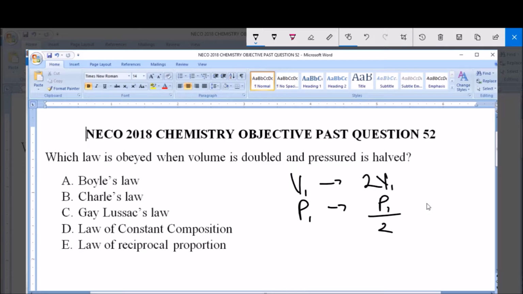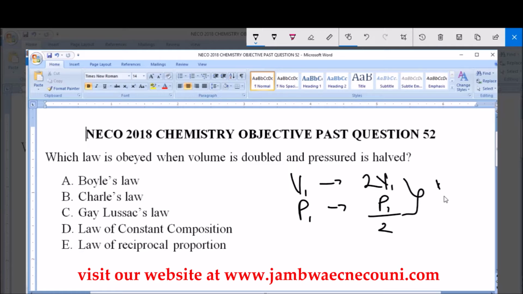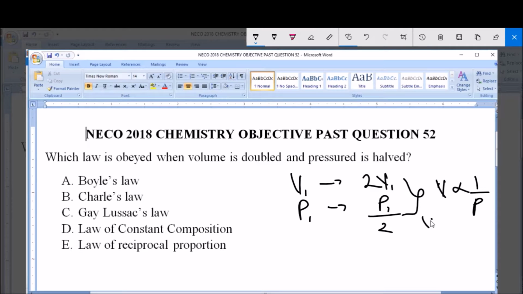since the volume was doubled, what happens? There was a decrease in the pressure by half. And this statement simply implies that the volume is inversely proportional to the pressure. Thereby we will say V is equal to K, that's introducing a constant, all over P. And so therefore we say VP is equal to K. And therefore V1P1 is equal to V2P2.